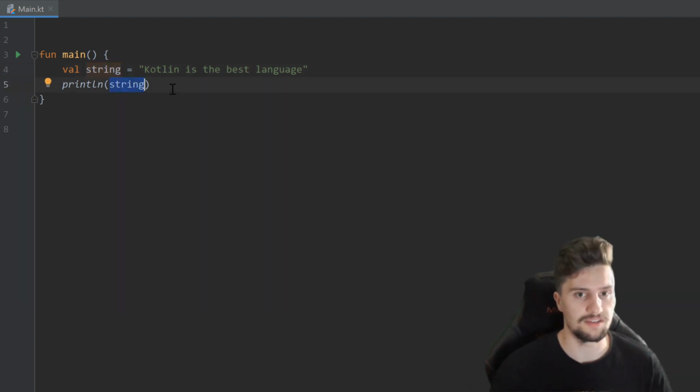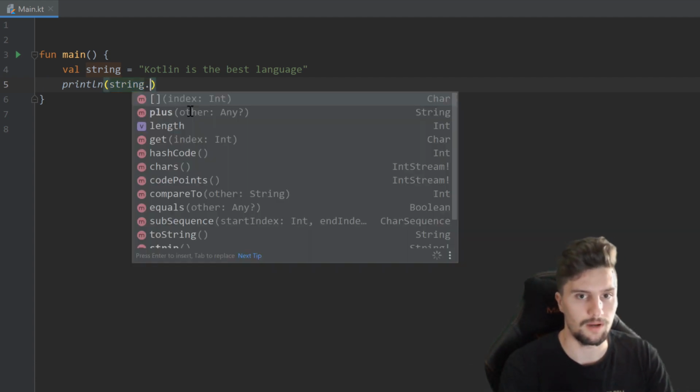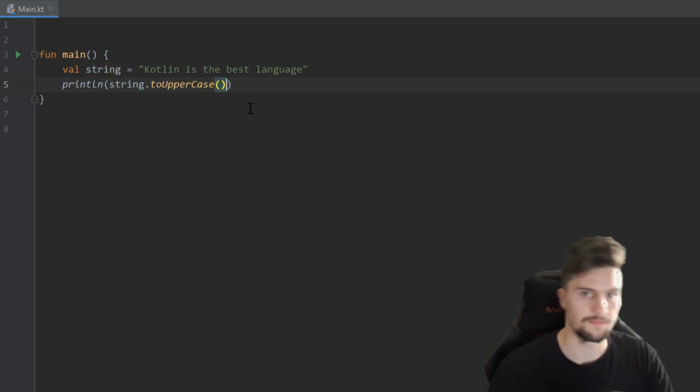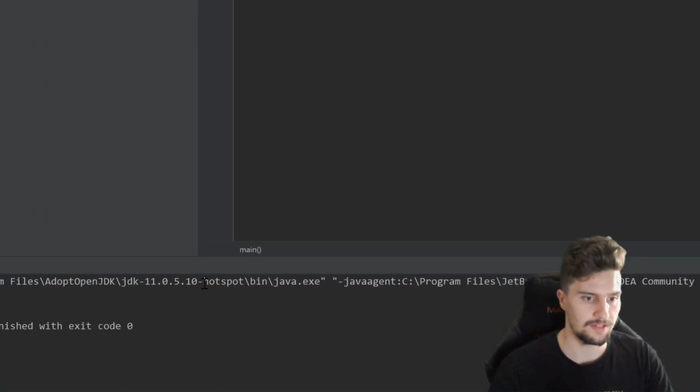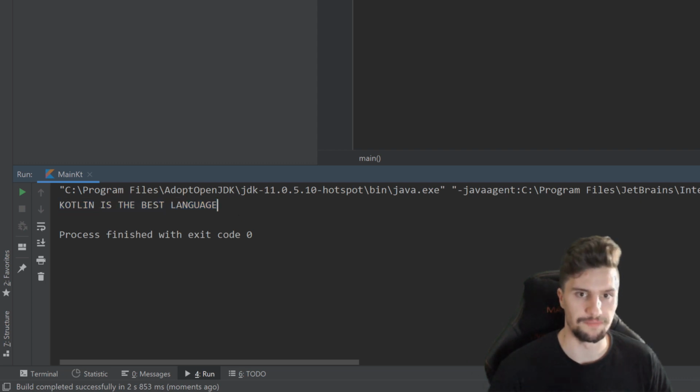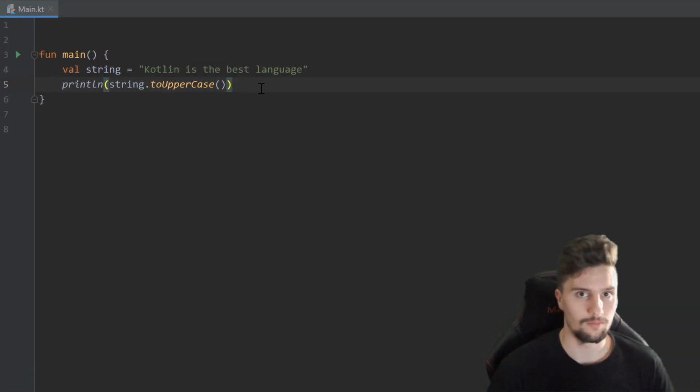So exactly the same as we did it with these variables before. And there are also a bunch of functions you can call on that string object by writing a dot. For example, we could convert that to uppercase. And if we would now run that, take a look in the console, then it will just print our string in all uppercase here. And that's actually already the whole magic of strings.